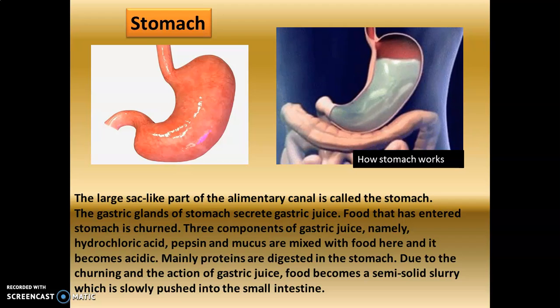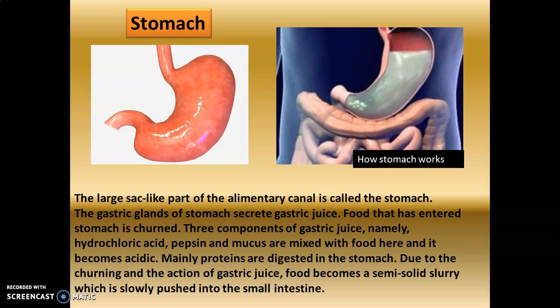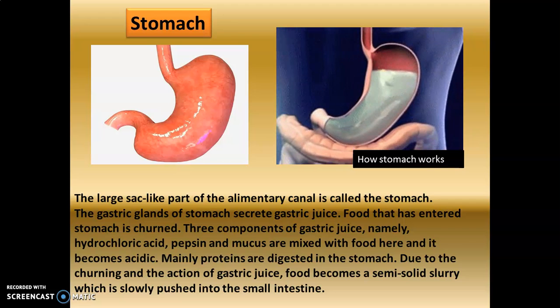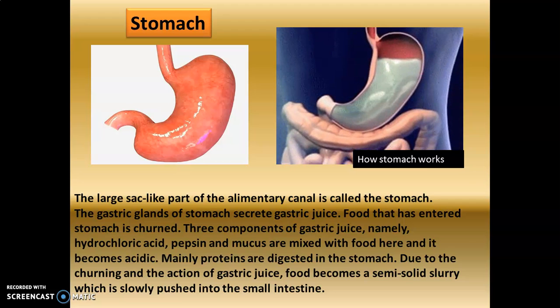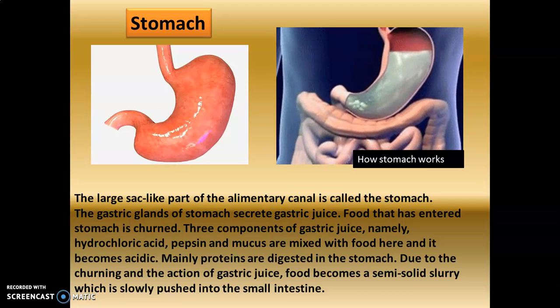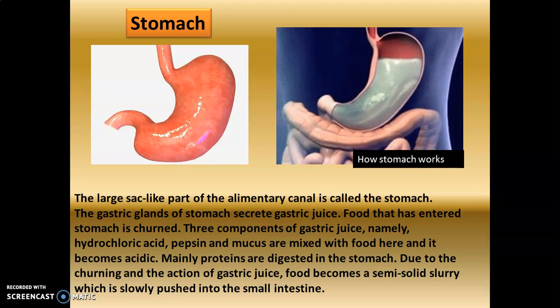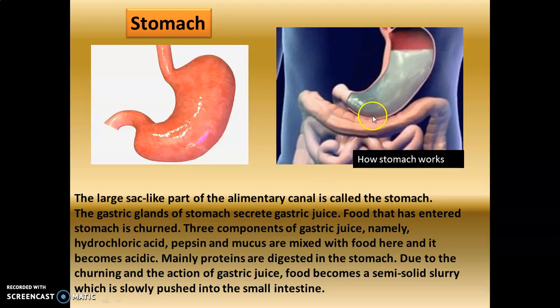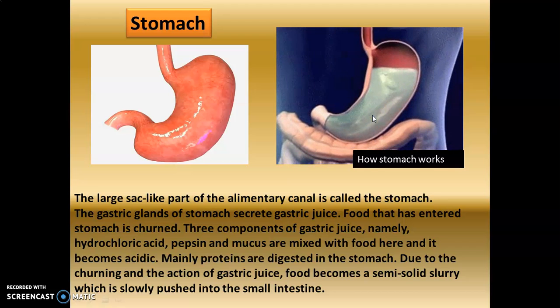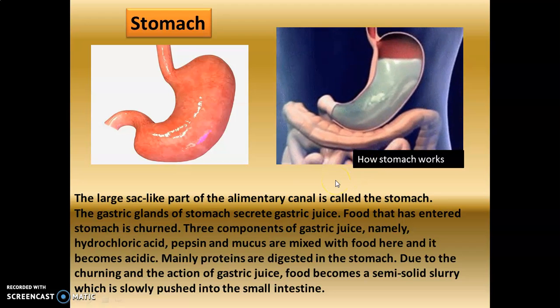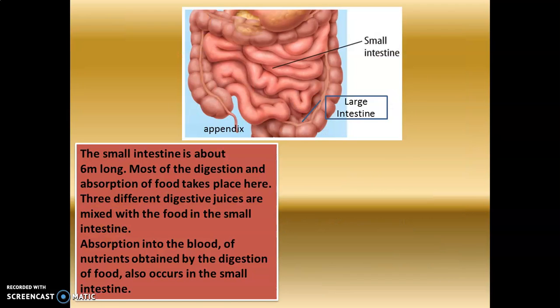Mainly proteins are digested in the stomach. Due to the churning and the action of gastric juice, the food becomes a semi-solid slurry, which is slowly pushed into the small intestine. So you can see that the food is converted here into a semi-solid substance, and that is pushed into the small intestine.